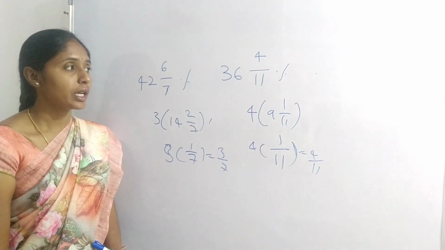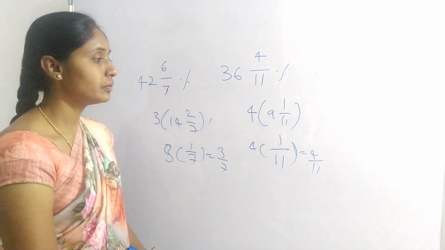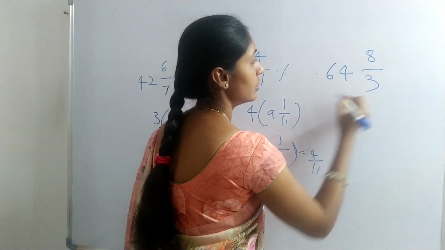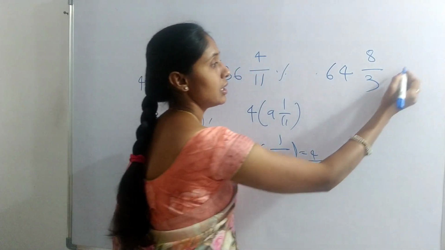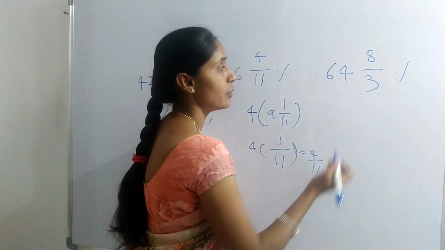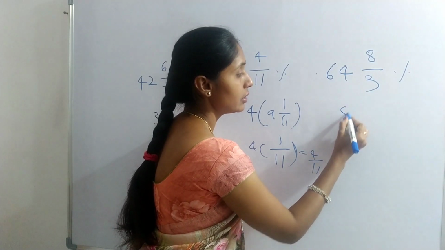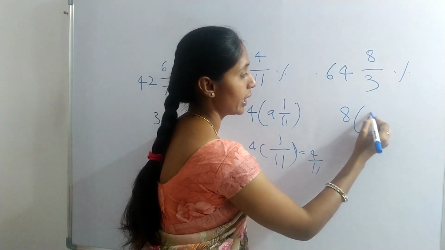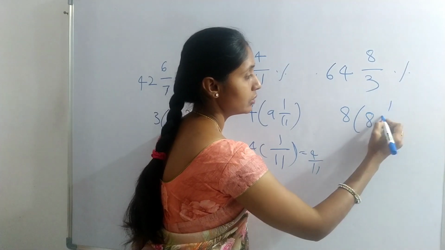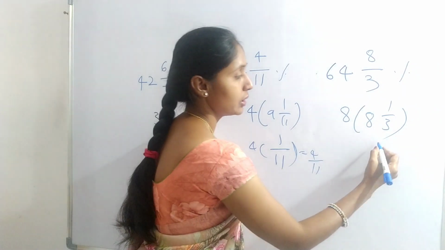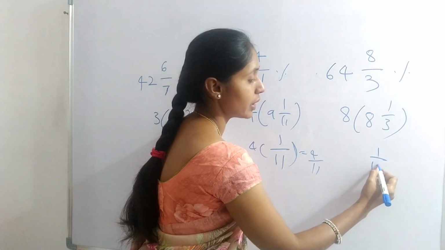Let me take another example. 64 8 by 3. This is another percentage value. Here, 64 and 8, I am taking 8 as common. 8 8s are 64. 1 by 3. The 8 1 by 3 value will be 1 by 12.